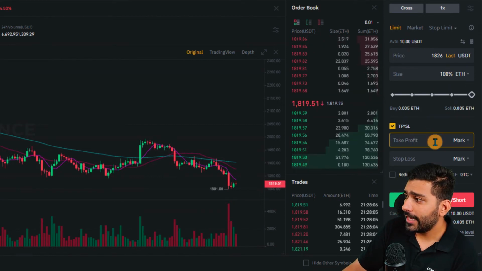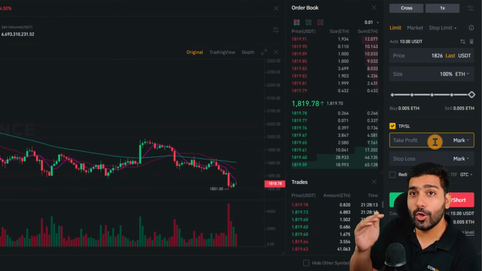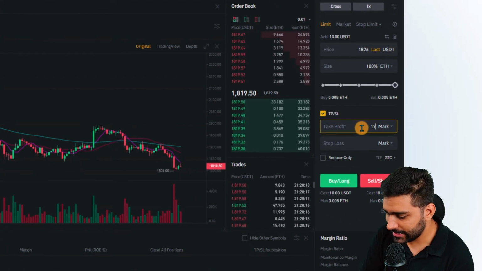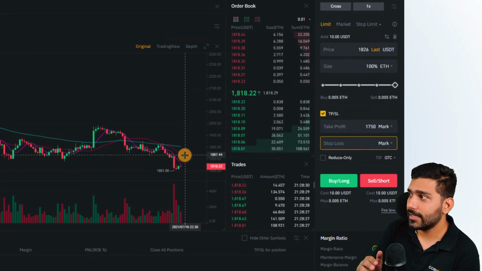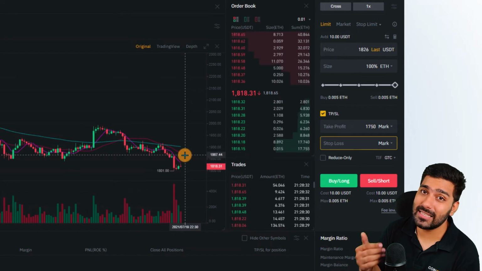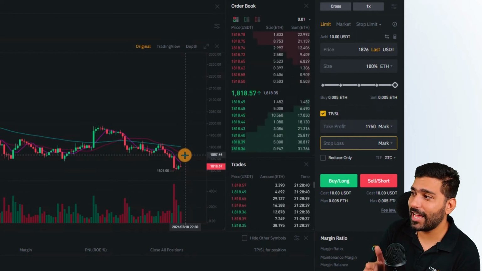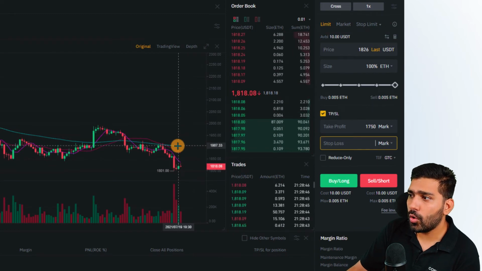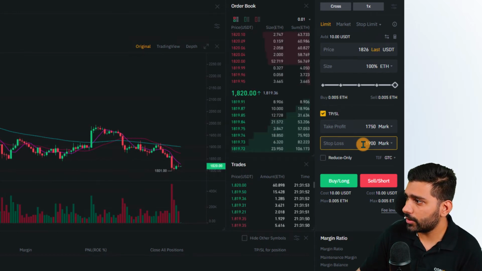In case I want to have profit, my take profit price should be lower than 1826, which is my selling price. So let it be 1750. And in case the price of Ethereum starts rising, then I'll start having losses. So in order to ensure that my losses are restricted, I'll have to mention a stop loss trigger price. Basically, this price should not go above your recent resistance level. So let's keep the stop loss price at 1900 US dollars. And then I can simply short sell.